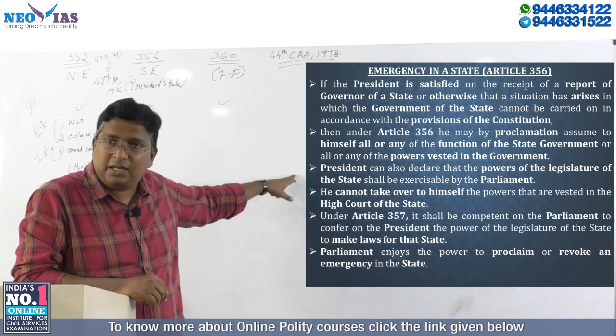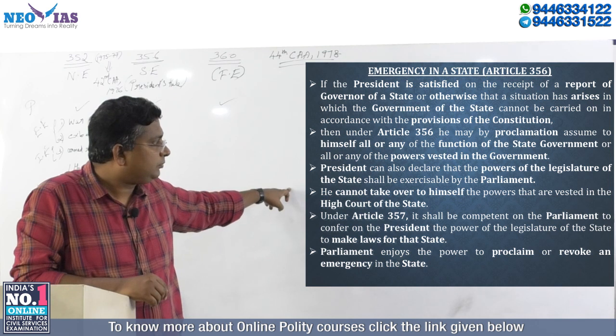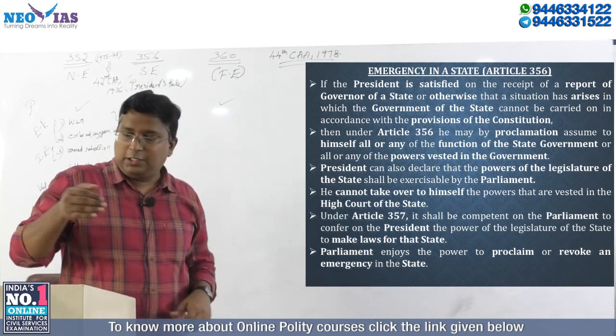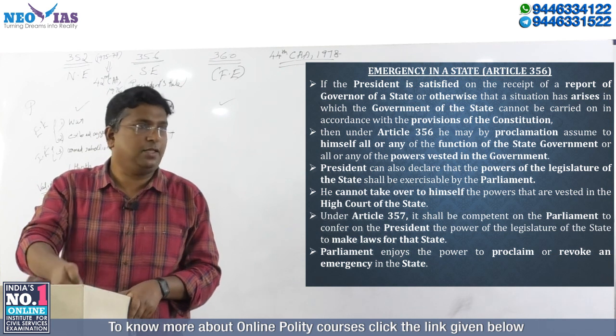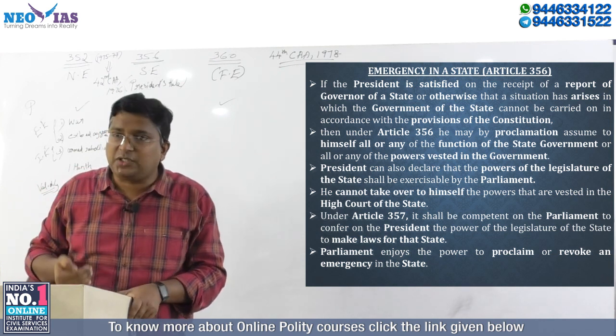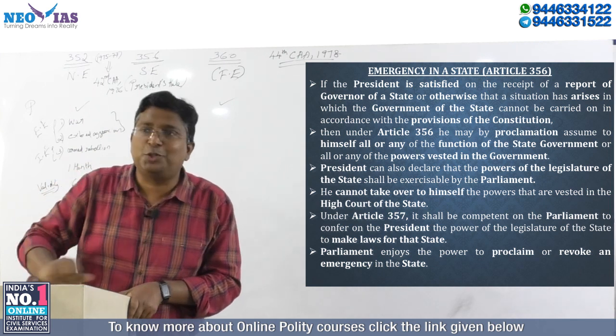This is in relation to the legislative making power, law making power. So if the president rule is there on a particular state, the president can take over the executive function, can take over the legislative function, but not the judicial function.